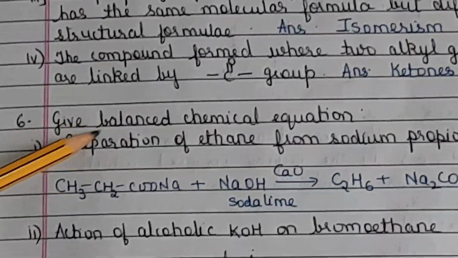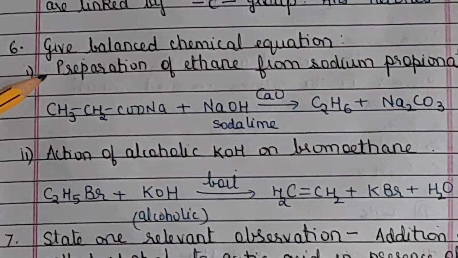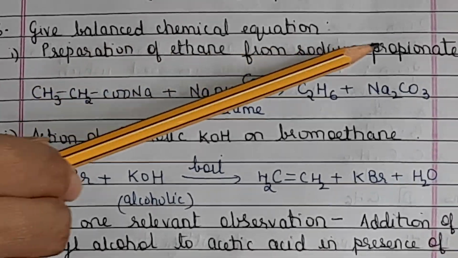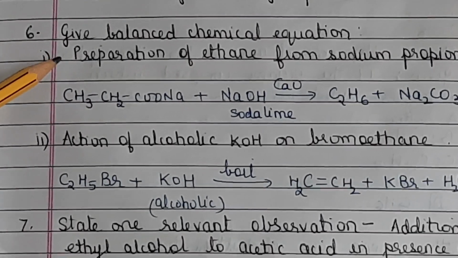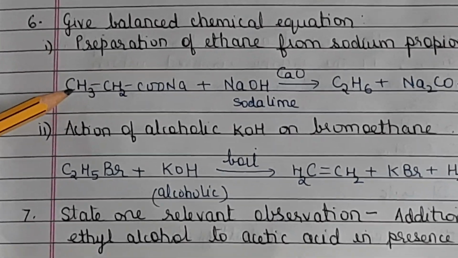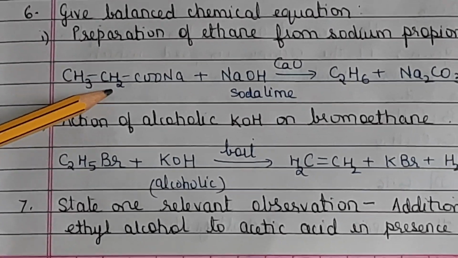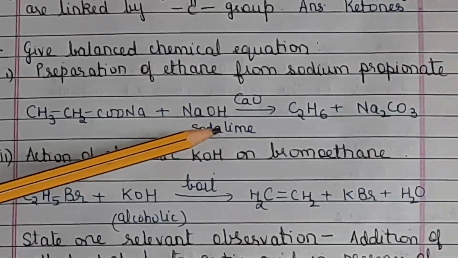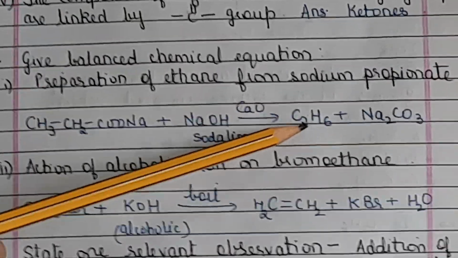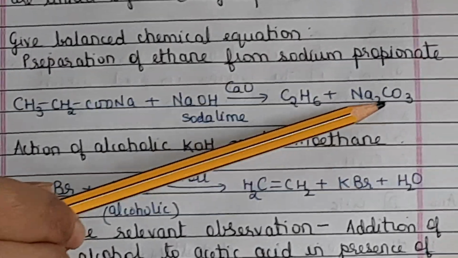Next is: give the balanced chemical equation for the preparation of ethane from sodium propionate. This is again the laboratory method for preparation of ethane. Sodium propionate is CH3CH2COONa plus NaOH, that mixture called soda lime, giving you C2H6 plus Na2CO3.